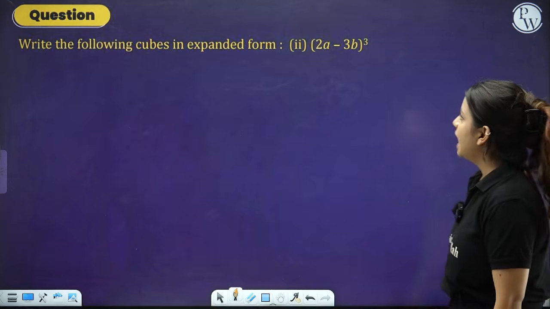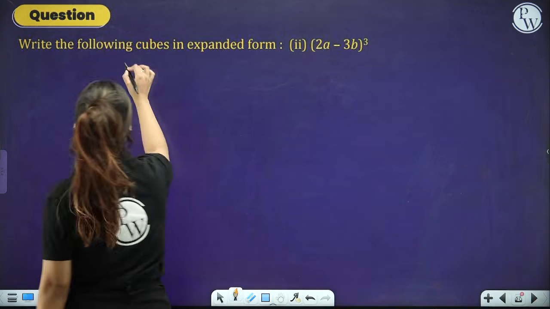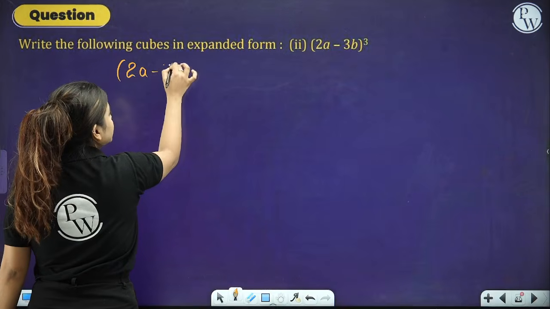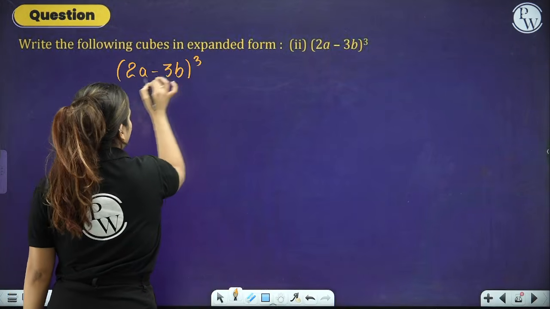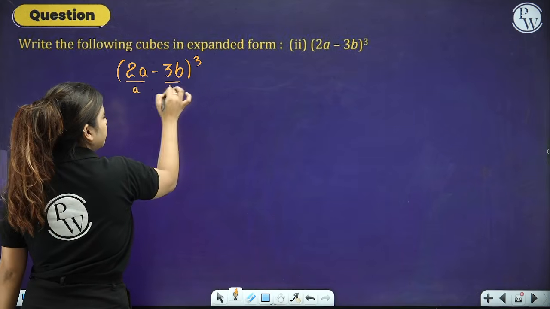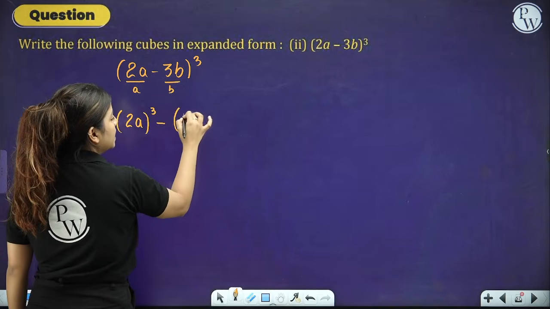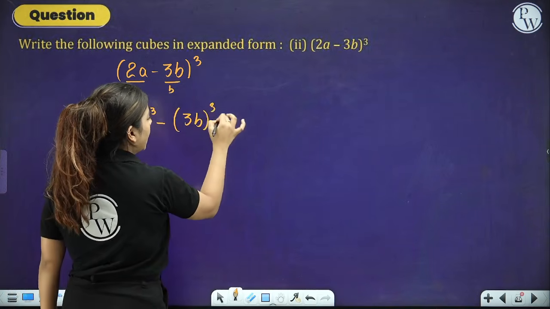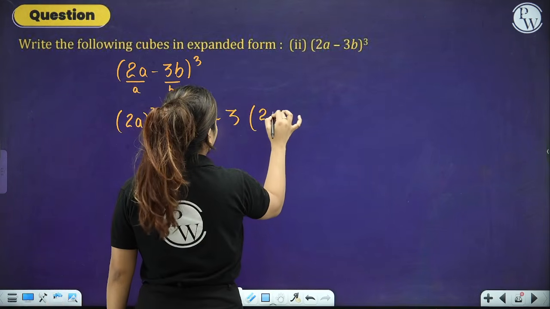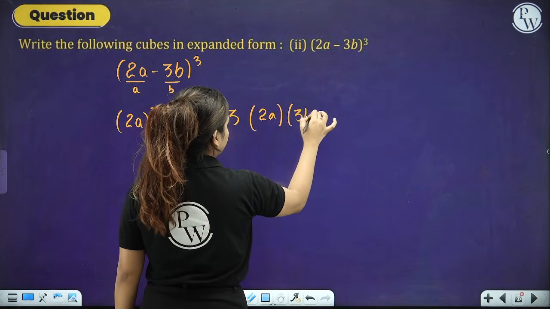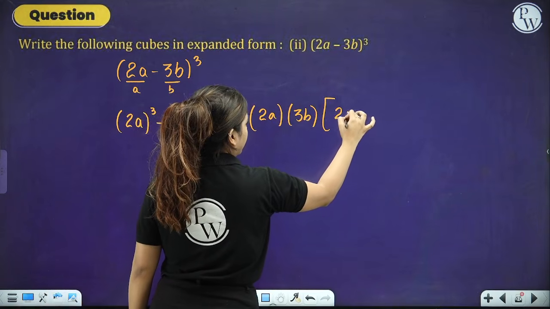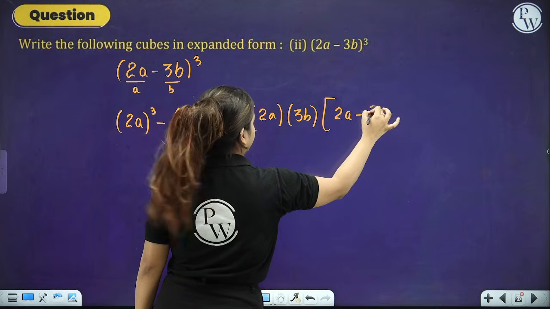The next thing that we have is (a minus b) whole cube. That will give you (2a minus 3b) whole cube. Now this will be your a, this will be your b. Now it will become a cube minus b cube minus 3ab bracket (a minus b).